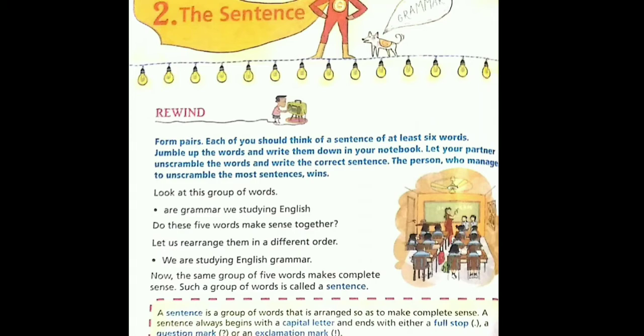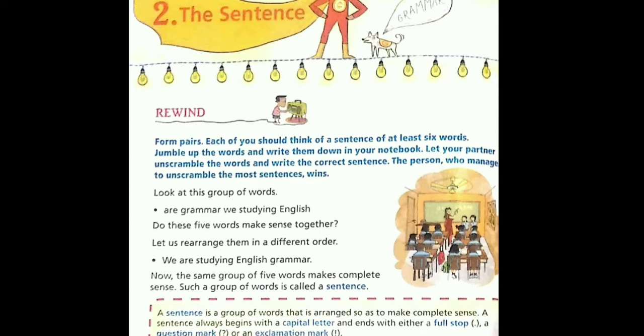Now the same group of 5 words makes complete sense. Such a group of words is called a sentence. On page number 4, we have the definition of a sentence: a sentence is a group of words that is arranged so as to make complete sense.